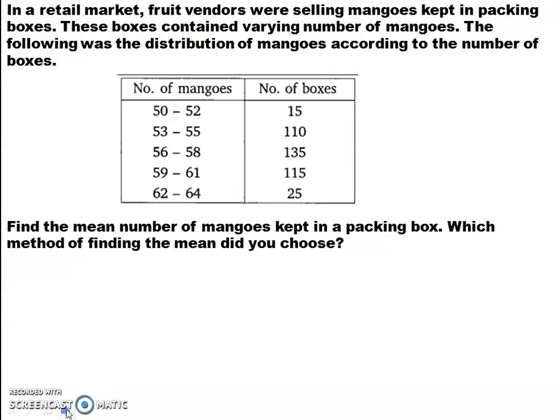In a retail market, fruit vendors were selling mangoes kept in packing boxes. These boxes contained varying numbers of mangoes. The following was the distribution of mangoes according to the number of boxes. Students, you can see the frequencies are 2 and 3 digit numbers, so you will go for the step deviation method. Let's see.